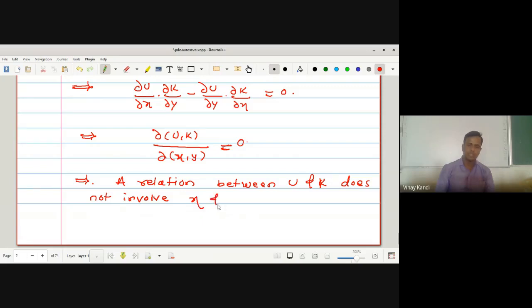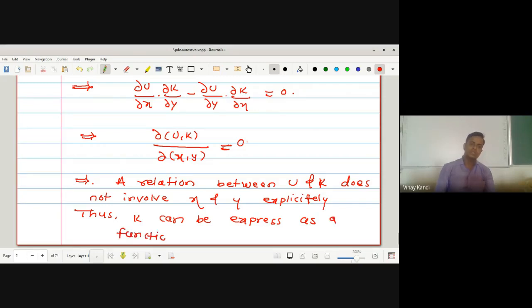Thus k can be expressible as a function of u and z only.